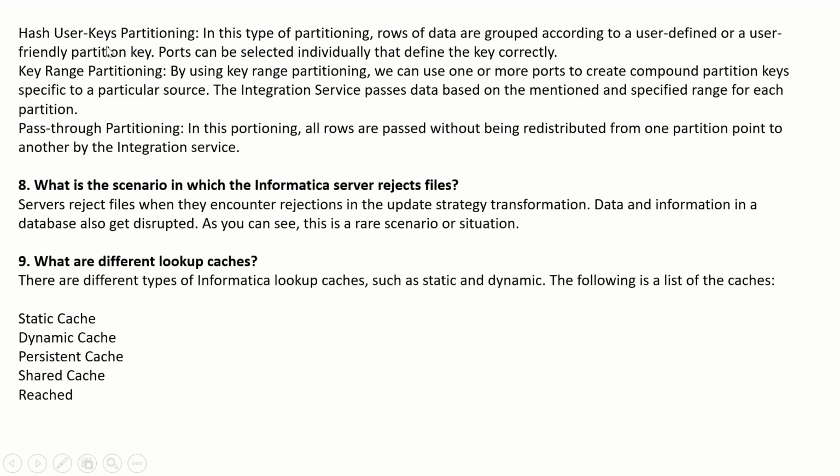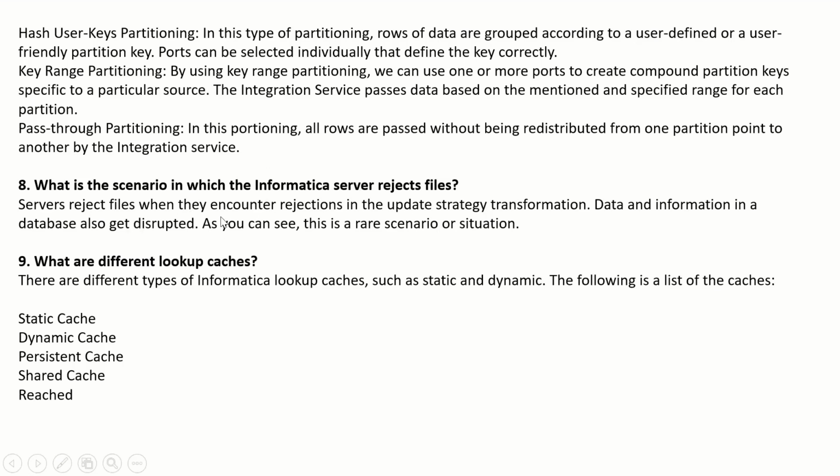Okay. So hash user key partition. So then coming to key range partitioning. By using key range partitioning, we can use one or more ports to create compound partition keys specific to a particular source. The integration service passes data based on the specified range for each partition. So pass-through partitioning. In this partitioning, all rows are passed without being redistributed from one partition point to another by the integration services.